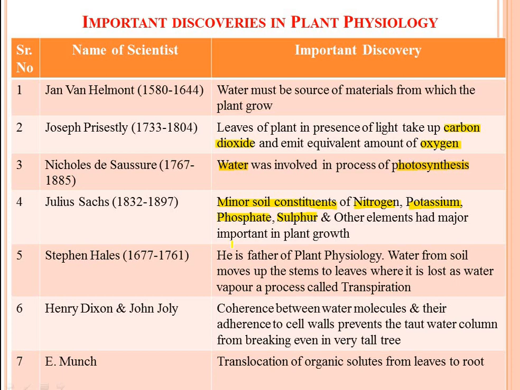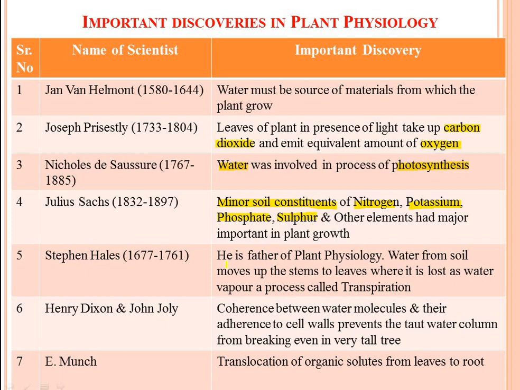Then Stephen Hales, during the 16th to 17th century, is actually known as the father of plant physiology. According to him, water from soil moves up the stems to leaves where it is lost as water vapor, a process called transpiration. Means transpiration was discovered by Stephen Hales.